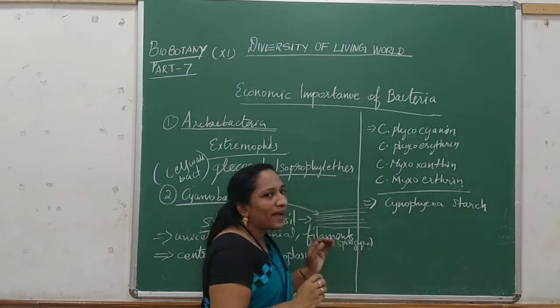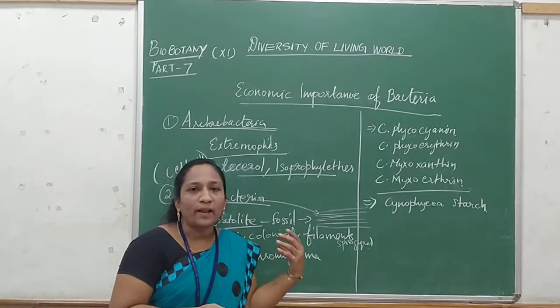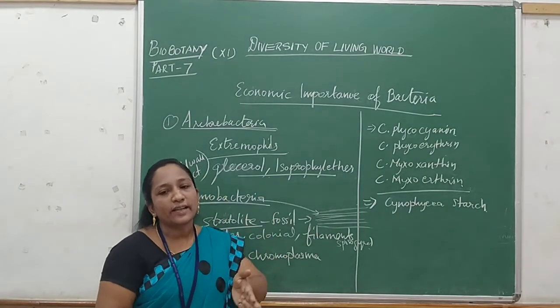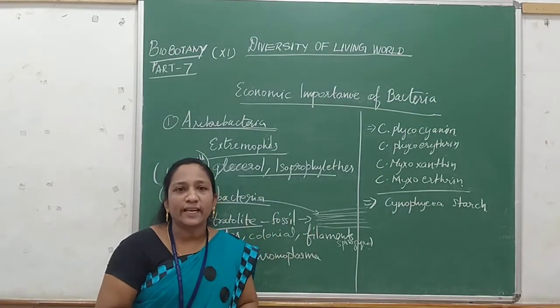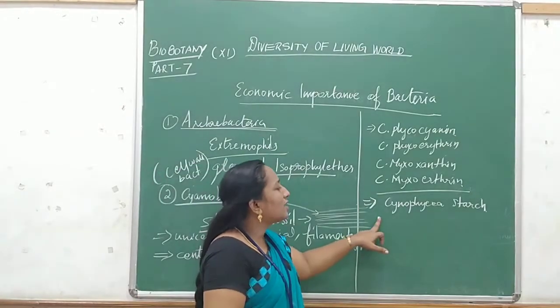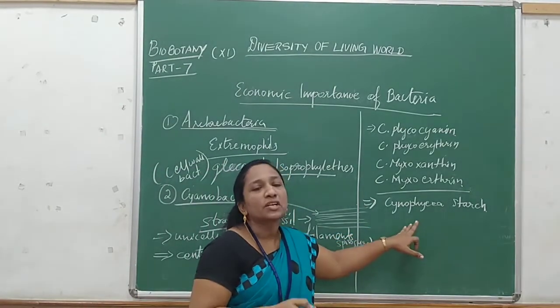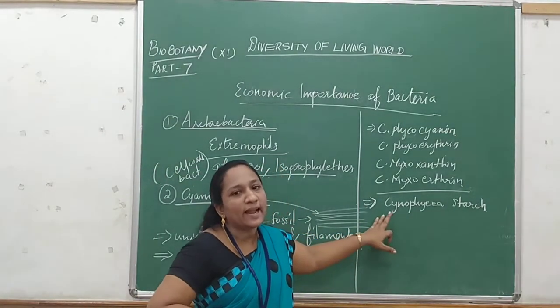So maximum plants or bacteria, after preparing their own food, that will be converted in the form of starch and stored in their cells. So here the cyanophycean starch is synthesized by the cyanobacteria and stored in it.